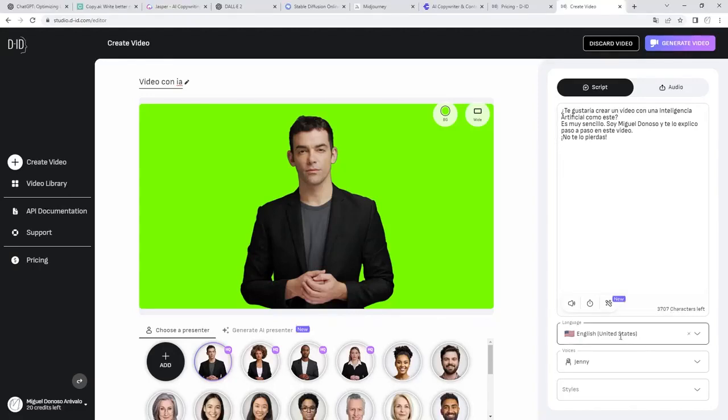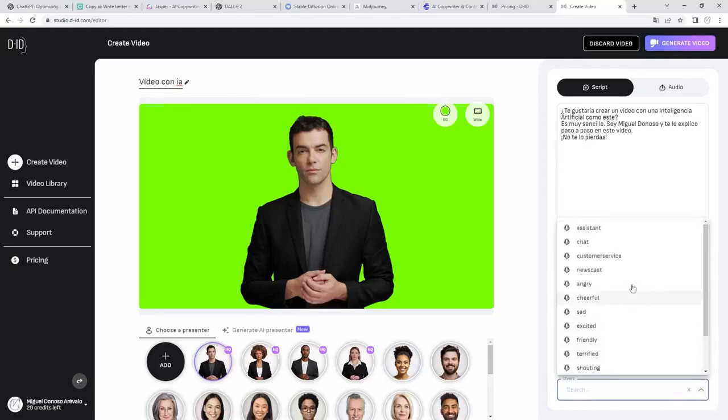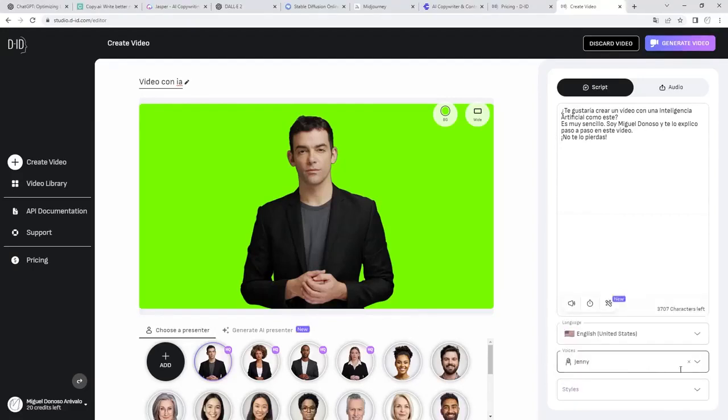And here we have language. The language is in American English. What character's voice is it? And the style. Important. Styles is what kind of pronunciation you are going to do. Chat type, angry type, sad, excited, terrified, etc. It is not valid for all languages. For example, in English it does work, but in Spanish it won't work.